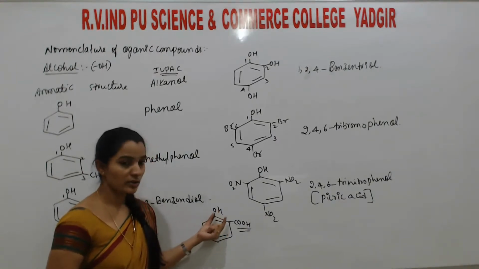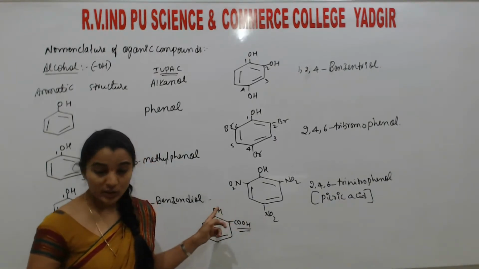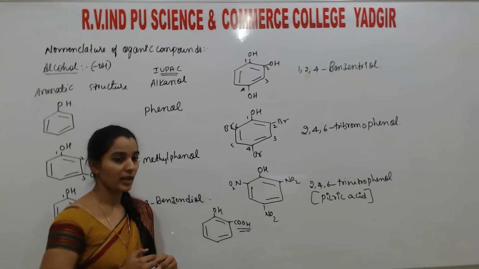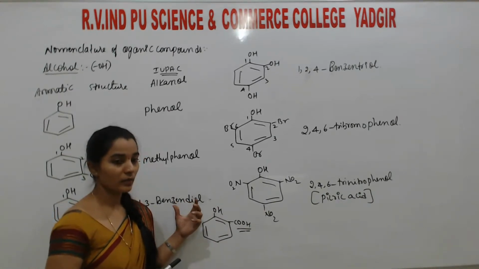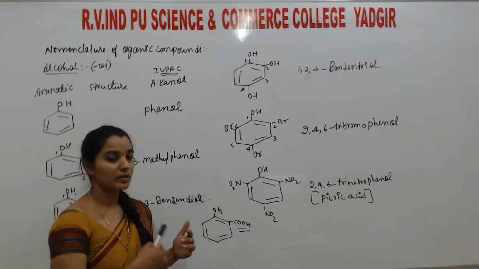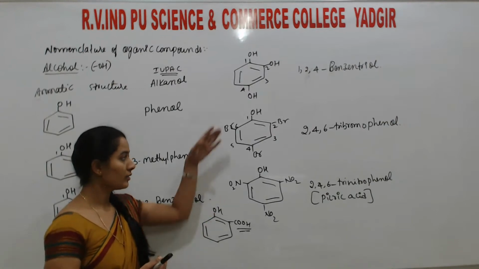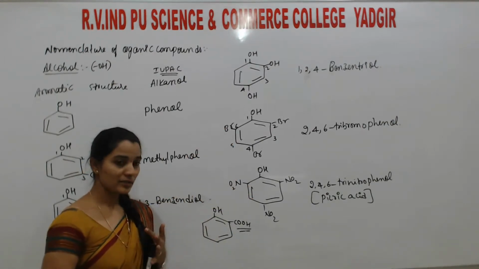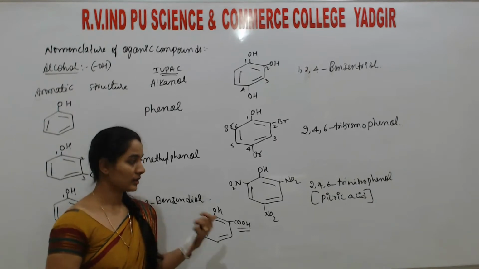Means 2-hydroxybenzoic acid. This type of compound nomenclature I'll explain in the carboxylic acid nomenclature. At that time I'll explain these types of compounds. Just remember what the priority is, and this is all about the phenol. Okay, in the next class we will discuss the next compounds. Thank you.